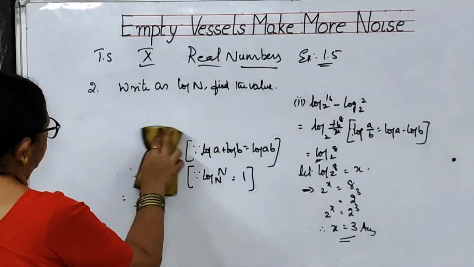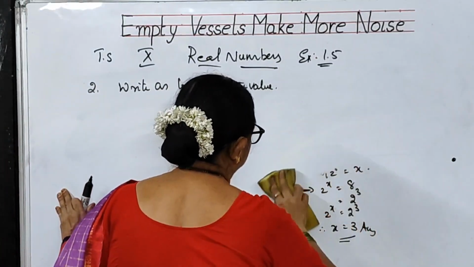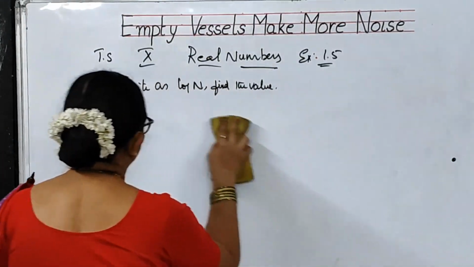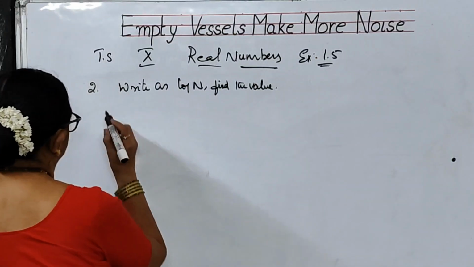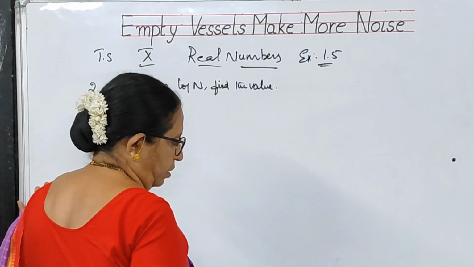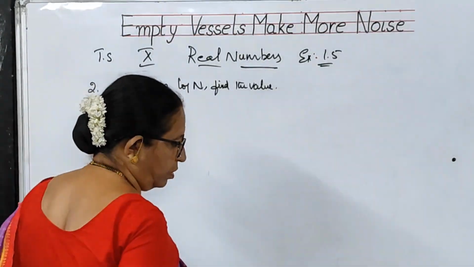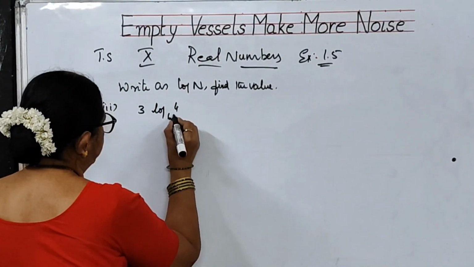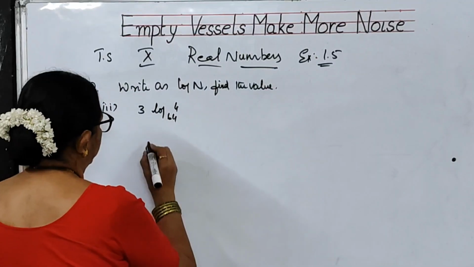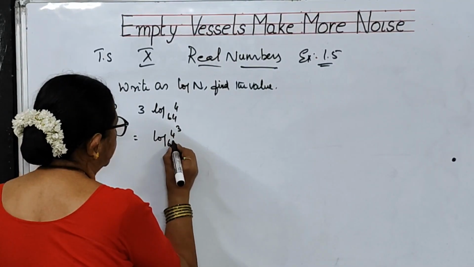Now, third bit. Log 4 to the base 64. This I can write as log 4 cube to the base 64.